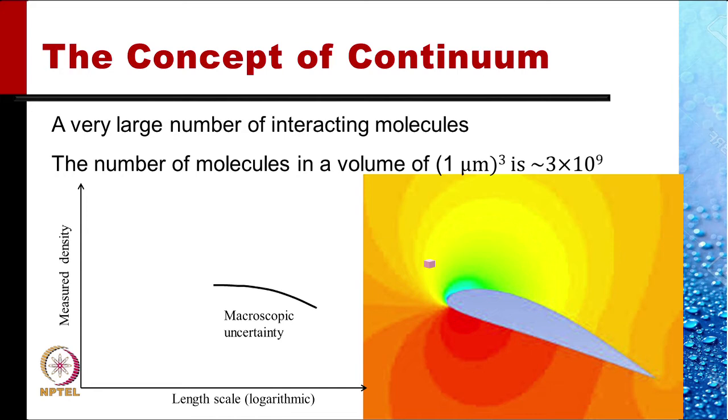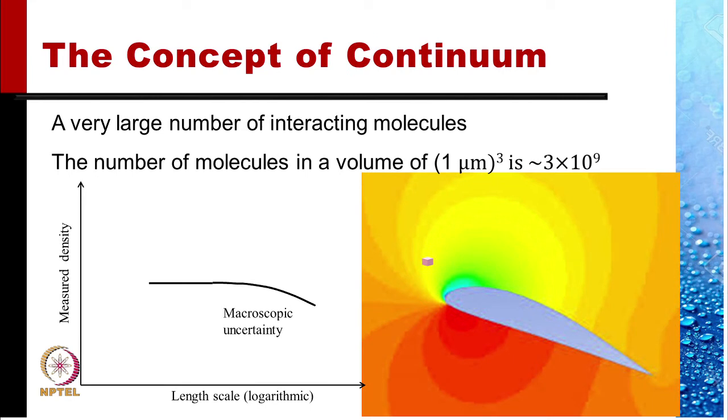There are very large number of interacting molecules in any gas. The number of molecules in a volume of 1 micrometer cube is of the order of 3 into 10 to the power 9 for gases at ordinary temperatures and pressure. This is a very large number of molecules. And so, the density defined by this formula would be approximately constant when the size of this volume is less than about 1 micrometer in length.